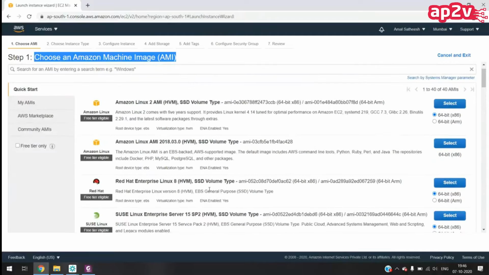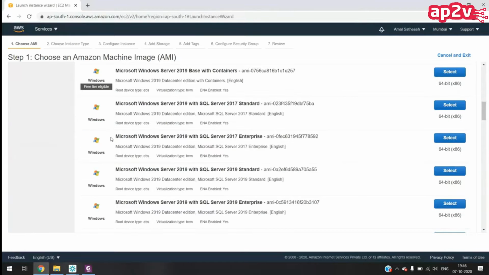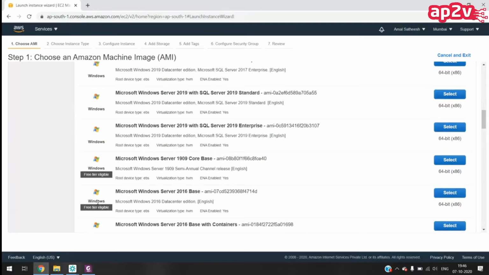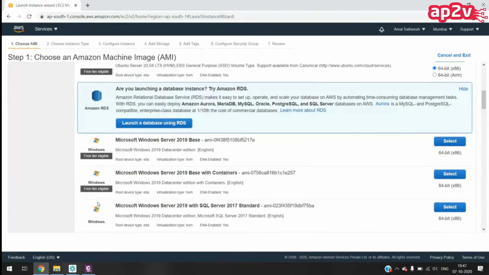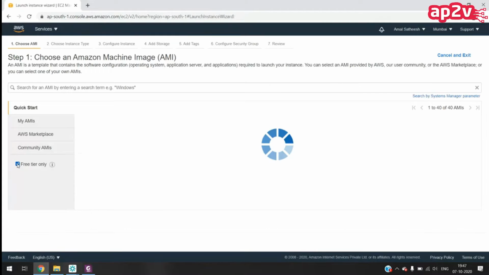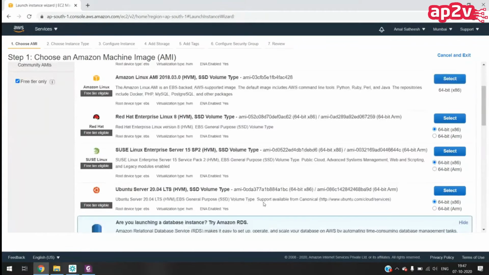You can select any AMI, but we are on a free tier. So don't select any AMI without the label Free tier eligible. If you scroll down, we can see some images without this label. These are all paid images. Otherwise, there's an option Free tier only. You can select this, and now Amazon will list the free tier images only. From here you can choose which one you want.